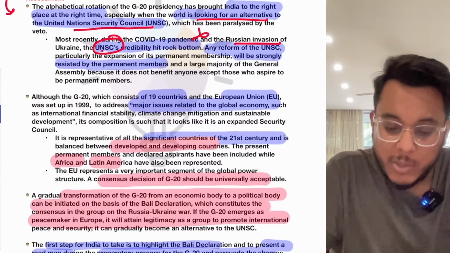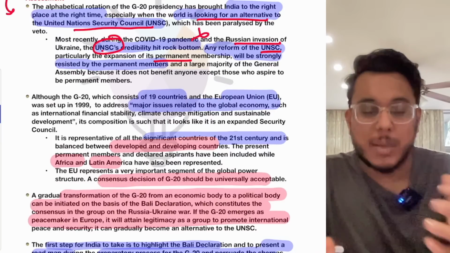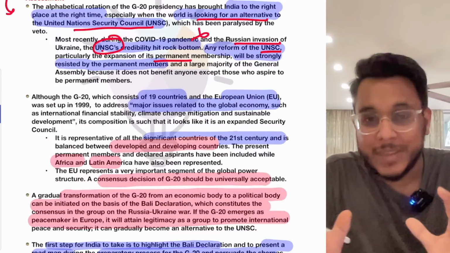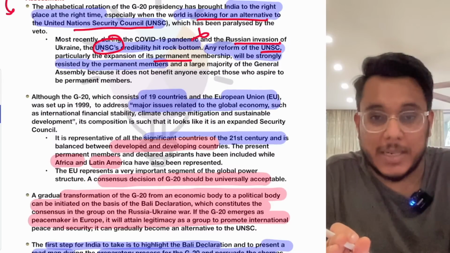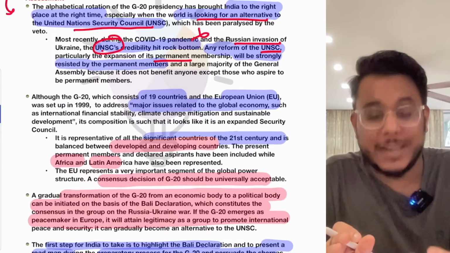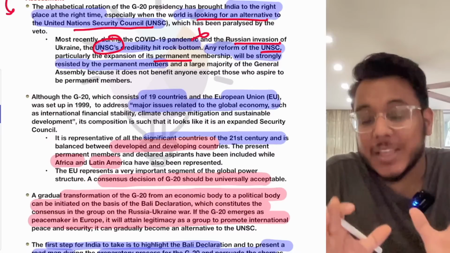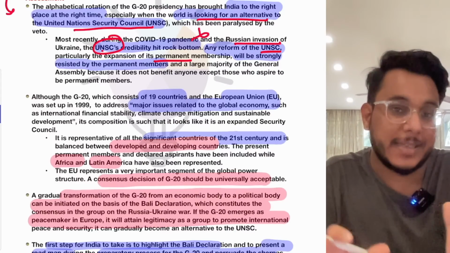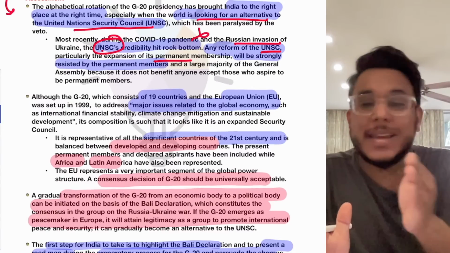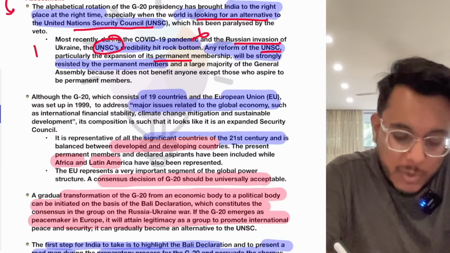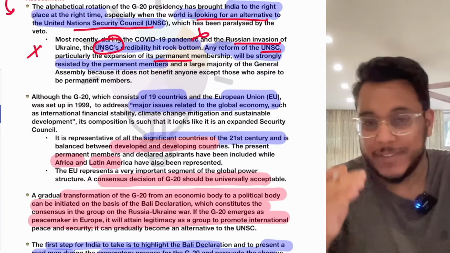Now, in the past, we have also talked about bringing UNSC reforms. Guys, when we talk about the United Nations Security Council, the permanent 5 members have most of the power because they hold the veto, but Asia is underrepresented, Africa is not represented, Latin America is not properly represented; only the Western world or the global north is significantly represented in the UNSC. Over the years, India has talked about increasing the permanent member seats in the UNSC. But that can only happen when all the members of the UNSC agree, and they will never agree.